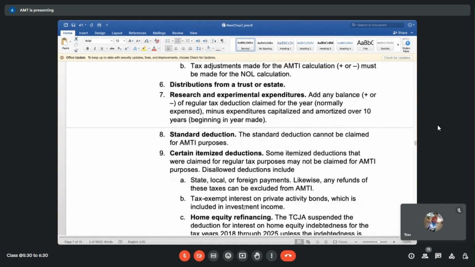Let's go. Standard deduction cannot be claimed. So for the purpose of taxable income, we have certain income, we add up all the income, less adjustments, and we come up to AGI, and then we take a standard deduction. We will not do that for the purpose of calculating AMT. That means the income that you're putting your tax on will be higher than regular income.